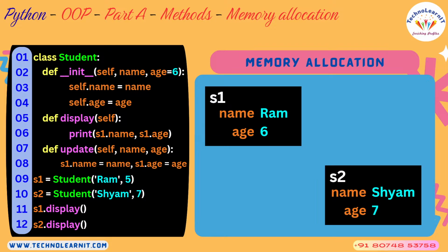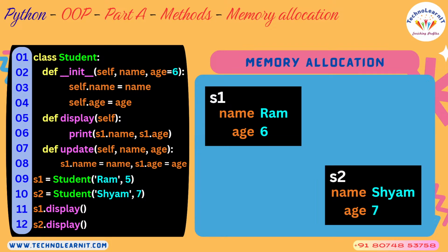So Python will internally pass s1 as the very first argument to the display function. Of course, display also has a typo here. It should be self.name and self.age. Sorry about that, I'll correct it. But s2.display will have self pointing to s2.